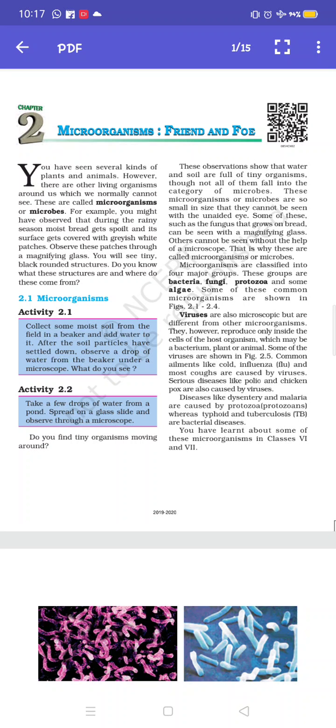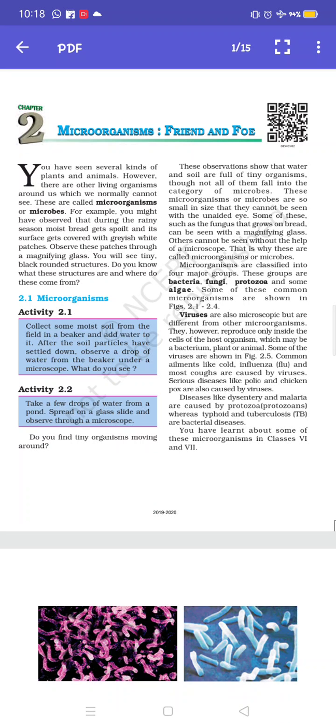This is about microorganisms. Here you can see written, for example, you might have observed that during the rainy season most bread gets spoiled and its surface gets covered with grayish white patches. Observe the patches through a microscope or through a magnifying glass. Then what will you observe? You will see tiny black rounded structures. Do you know what these structures are? Where do they come from? This is what we have to learn in this chapter.